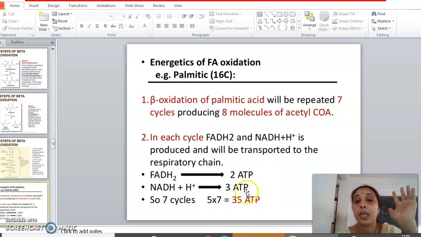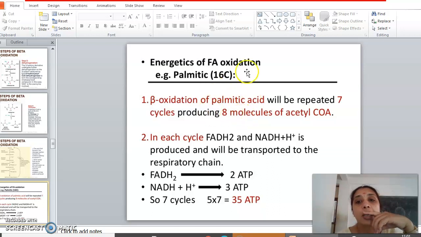Acetyl-CoA, the number of ATPs produced only by FADH2 and NADH is itself 35 ATPs. Now apart from that, there are 8 molecules of acetyl-CoA which are entering into the TCA cycle. So how many ATPs will be produced by acetyl-CoA? One molecule of acetyl-CoA can yield around 12 ATPs. So 8 molecules are produced. So 12 into 8, around 96 ATPs, right?